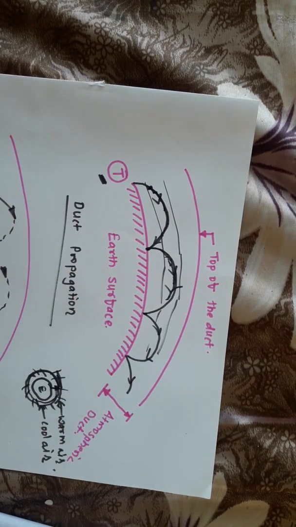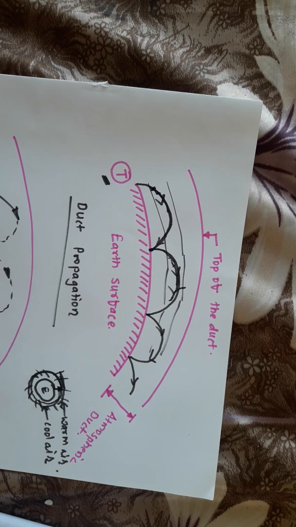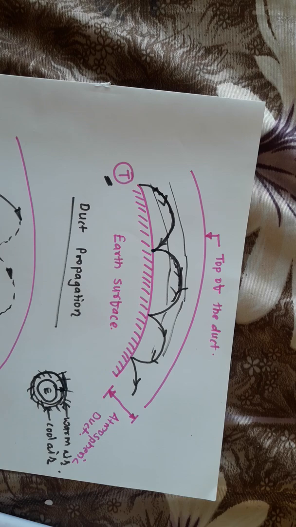With this type of duct propagation, we can easily propagate approximately a distance of 1000 kilometers. Due to this rapid bending of the waves, we can compare this propagation to sky wave propagation. For duct propagation to take place, temperature inversion must take place, as explained below.